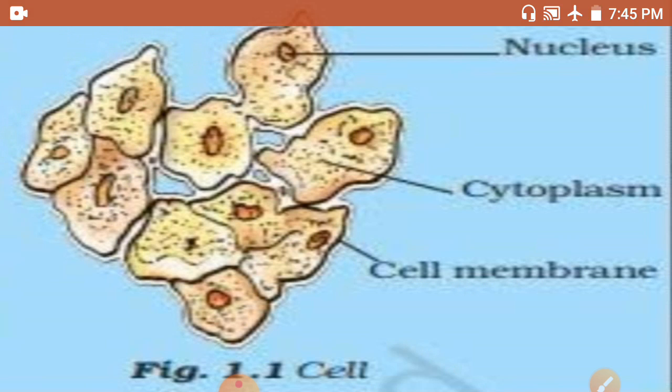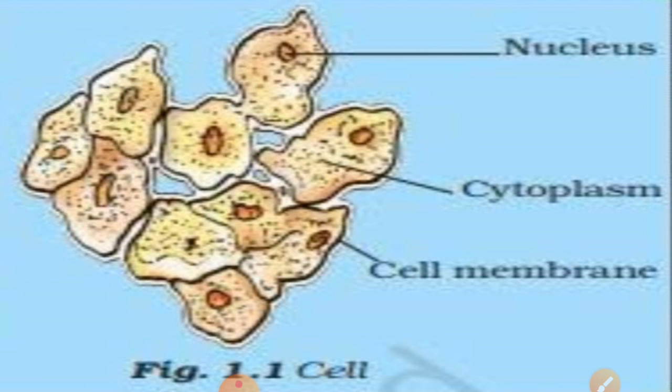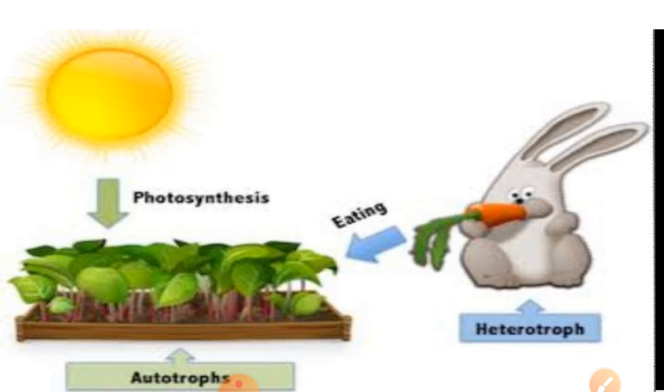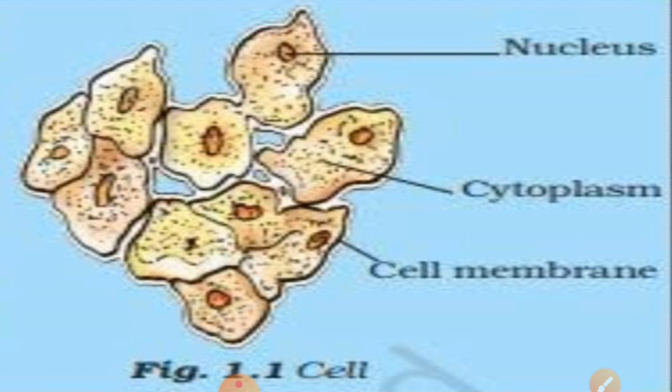Now we will see here, what is this? Cell. What is a cell? Students, all living organisms are made up of tiny structures called cells. Some organisms contain only one cell, while other plants and animals contain many cells of different kinds. Part of the cell is the nucleus. Every cell has a nucleus present in the center that performs various functions of the cell.